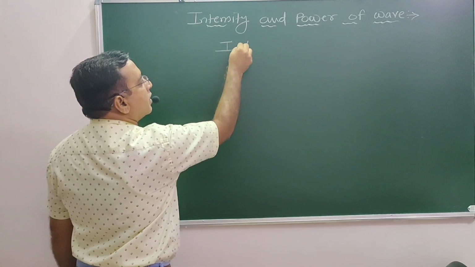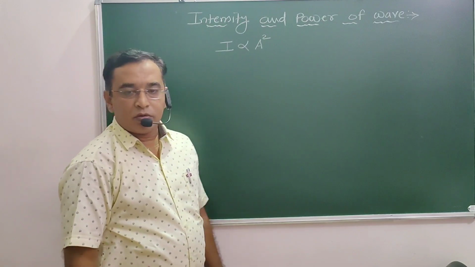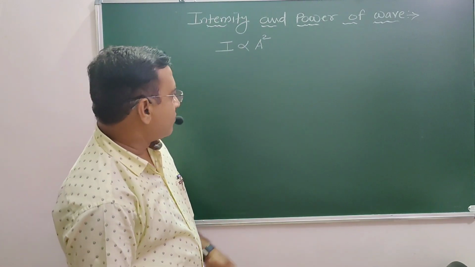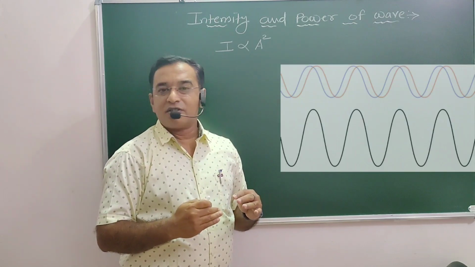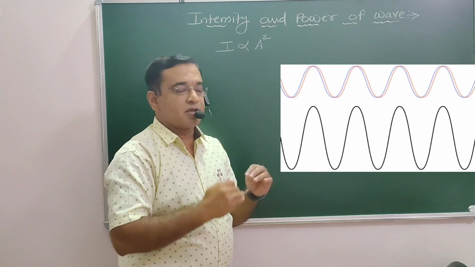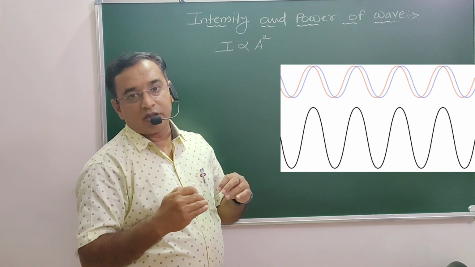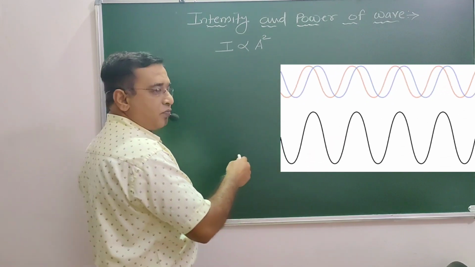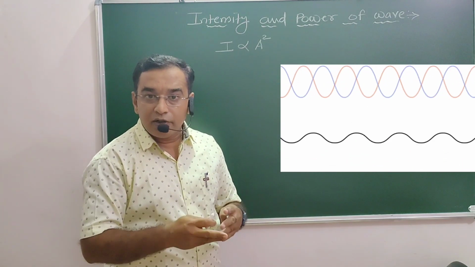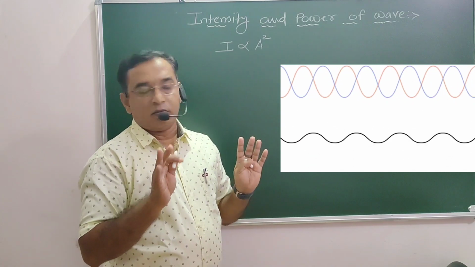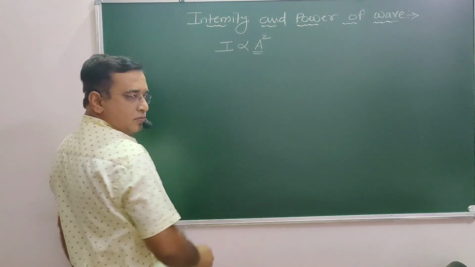I is directly proportional to the amplitude square. Now the two waves are approaching each other, having a difference in their amplitude. They coincide with each other, forming one sort of interference. Now they interfere with each other, they superimpose on one another. At that time one stationary pattern is formed, and in that stationary pattern, alternately antinodes and nodes are formed. Now for these nodes and antinodes, the amplitude varies.